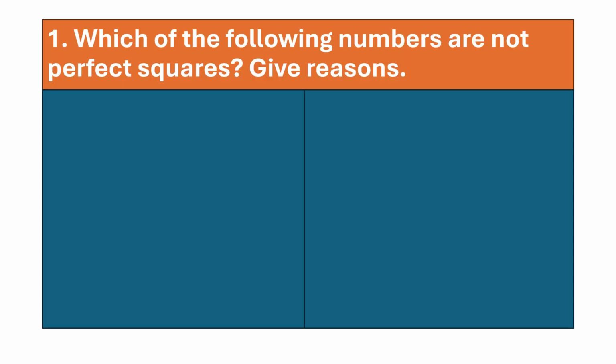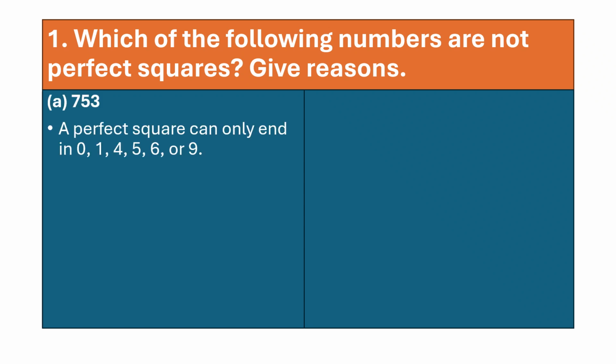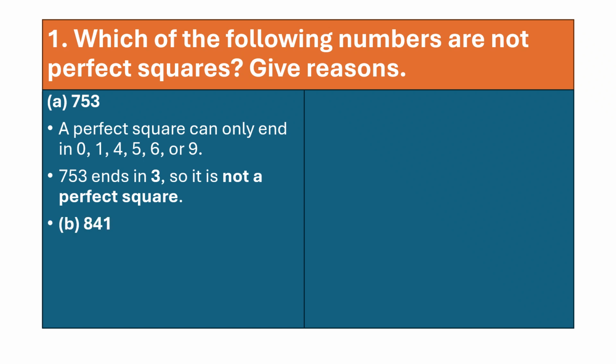Now, which of the following numbers are not perfect squares? Give reasons. 753. Let's take question number 1. A perfect square, please remember, can only end in 0, 1, 4, 5, 6 or 9. 753, if you see this number, it's ending in 3. That means it is not a perfect square.